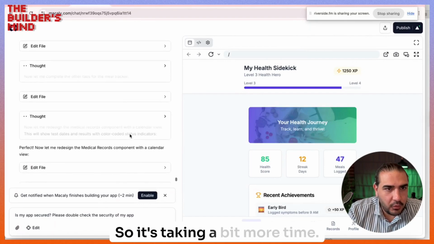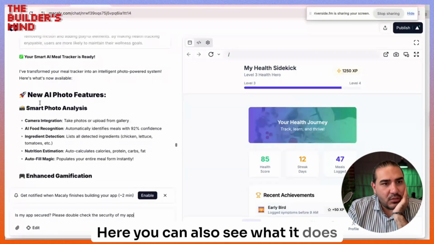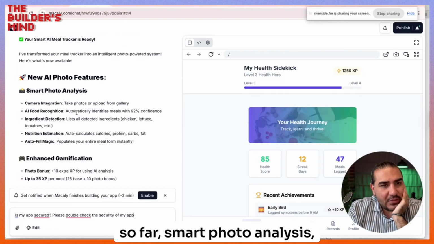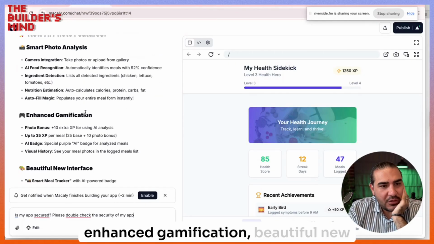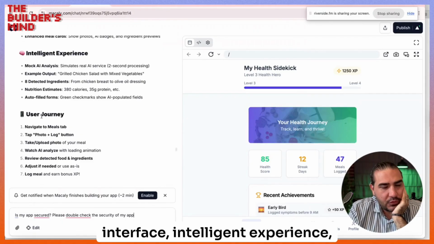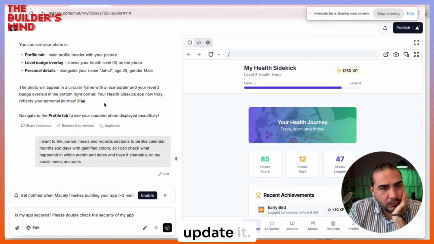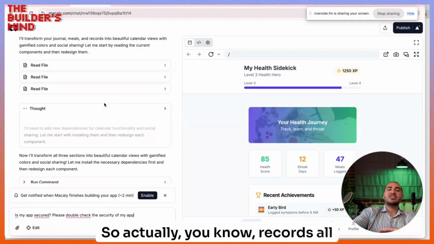So it's taking a bit more time. Here you can also see what it does so far. Smart photo analysis, enhanced gamification, beautiful new interface, intelligent experience, user journey, quick actions upload, updated. So it actually records all the steps.